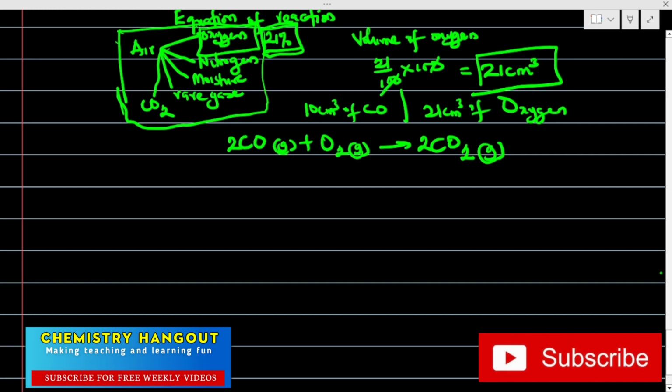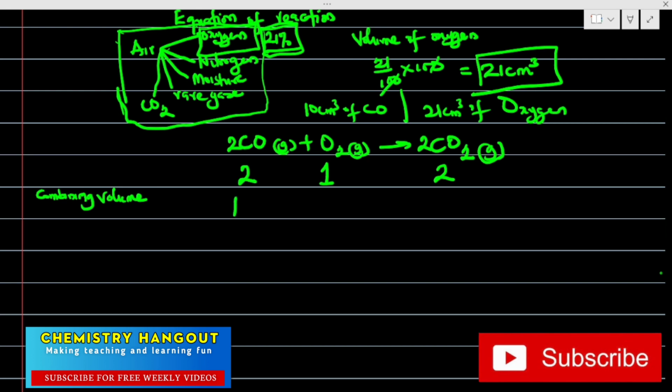Now, according to Avogadro's law, what are we having here? That's 2 to 1 to 2. Can you see that now? 2 to 1 to 2. Then the combining volume as given in the question, for carbon II oxide, we have 10 centimeter cube. For oxygen, we have 21 centimeter cube. And for this, we are not given the volume. So, look at the ratio. Please pay attention. This is the key moment in questions like this.